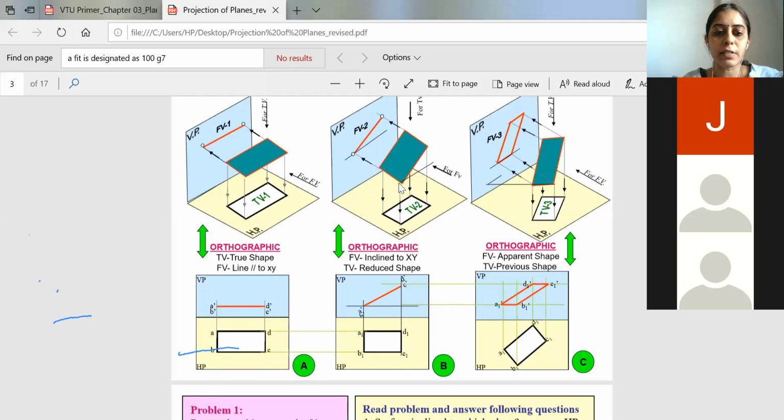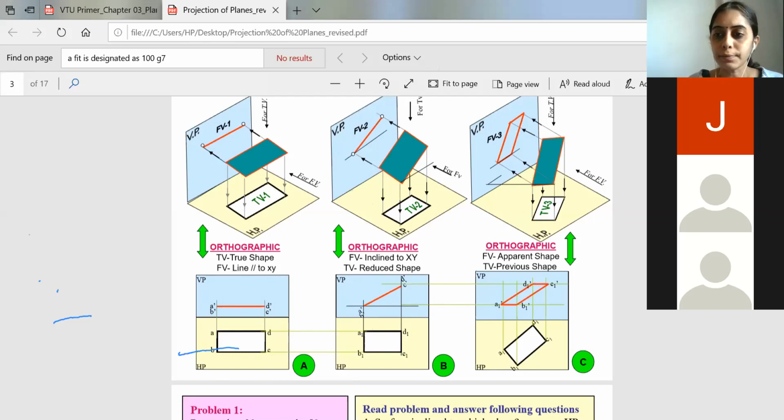And for the second condition, when the rectangular surface is inclined, then again you rotate the horizontal plane 90 degrees down. You will get the top view below the XY plane and the front view above the XY plane. Here again you will write it as A, B, C and D. So this is the second stage which happens. In the question you will have the first stage, the second stage and the third stage. In the first stage you will show the regular position of the lamina.